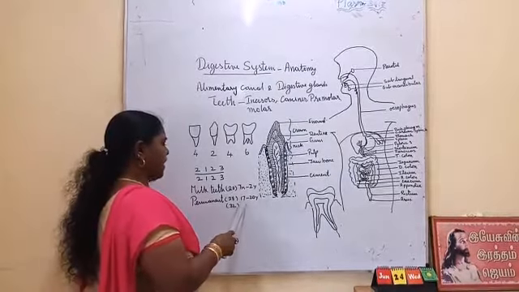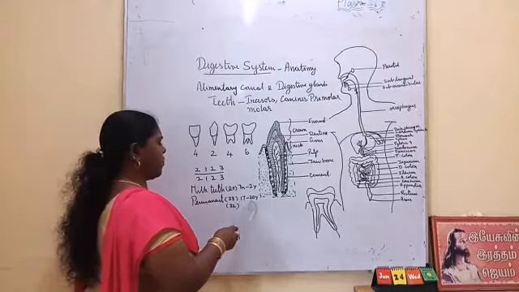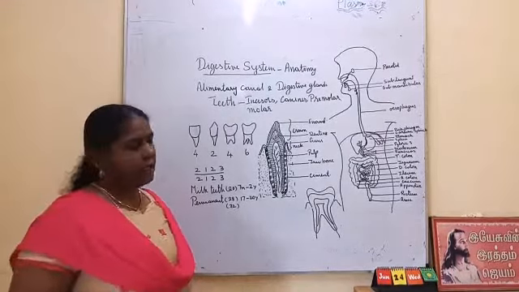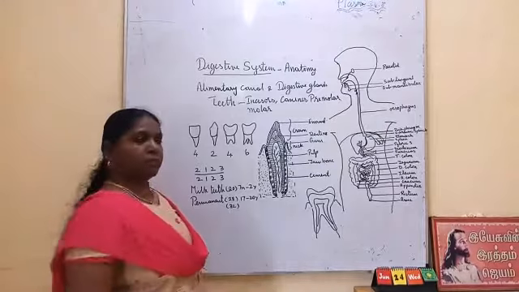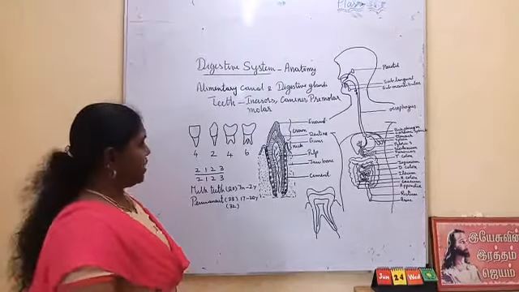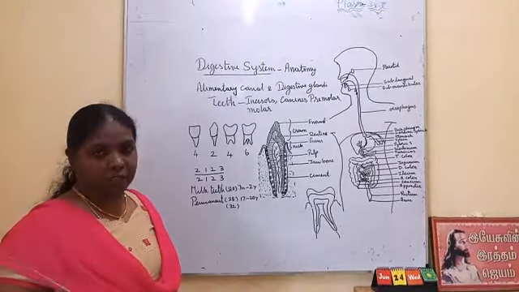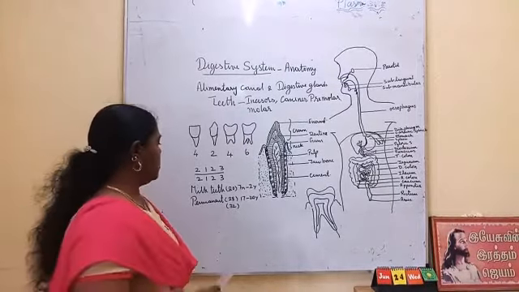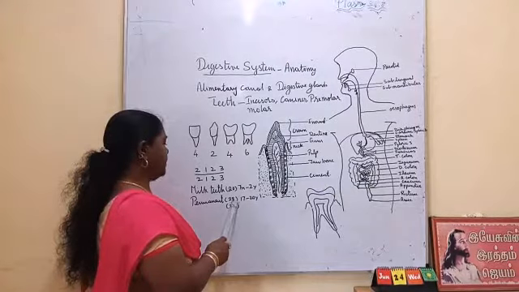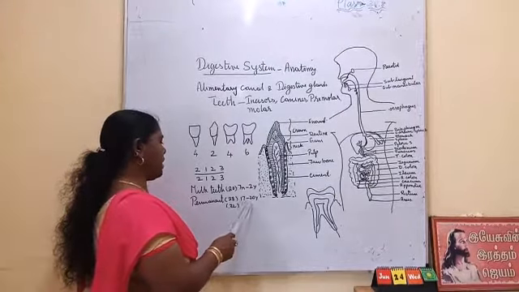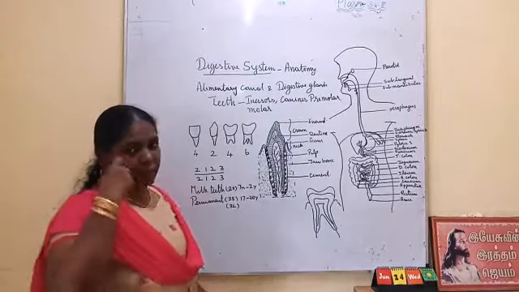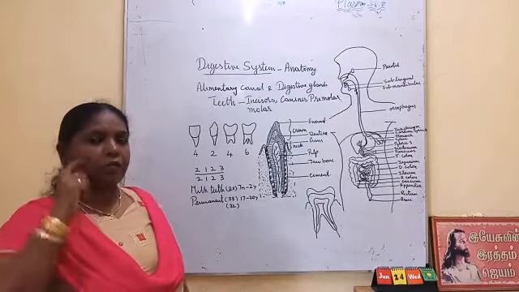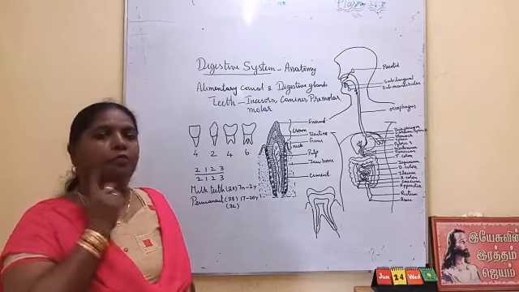Then, up to the age of 17 to 20, we will get 28 permanent teeth. After 20 years, the wisdom teeth will start coming. There are four wisdom teeth, the last molars: 1, 2, 3, 4.